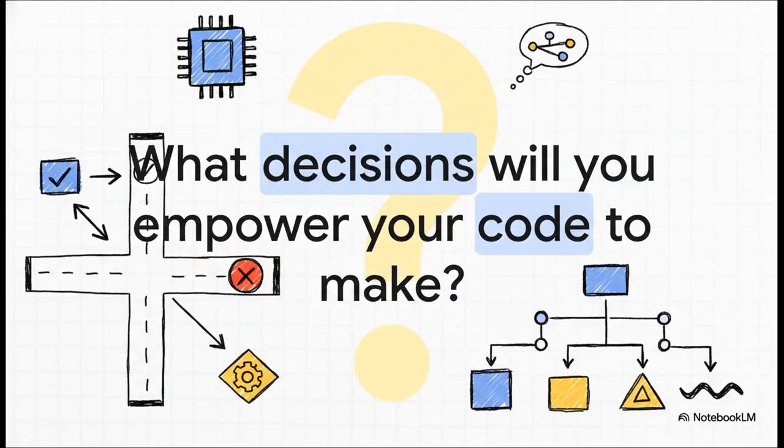So the big takeaway here is that you're not just writing a straight-line to-do list for a computer anymore. You can now build these complex crossroads and decision trees right into your code. So the real question for you is, now that you have this power, what decisions are you going to empower your code to make? Thanks for joining this explainer.